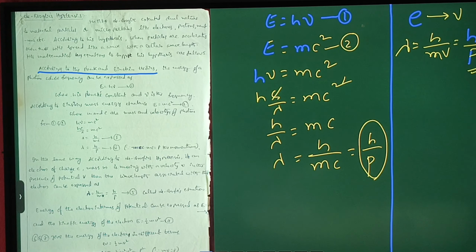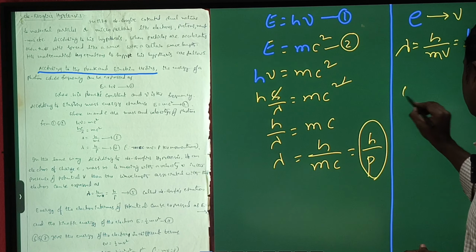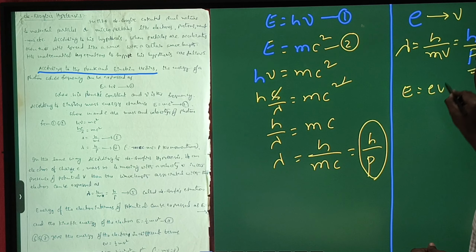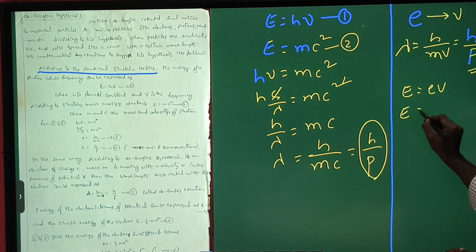Suppose the energy of the electron in terms of the potential can be represented as E is equal to eV, when the electron is under some potential. Also we know that the kinetic energy of the electron is E is equal to half mv square. Equating these two, we can write eV is equal to half mv square.